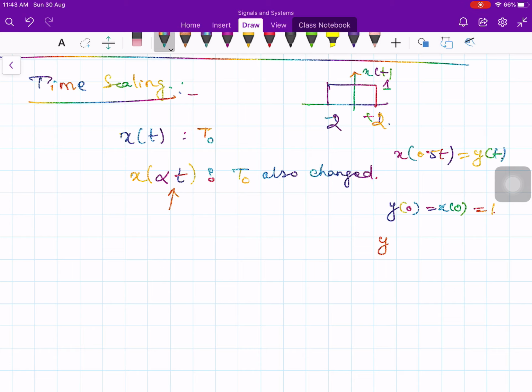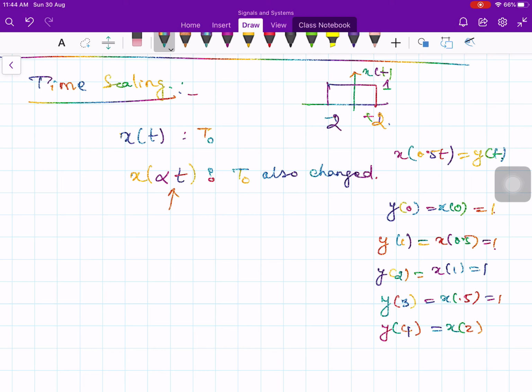Then what is y of 1? Y of 1 is equal to x of 0.5, again 1. Y of 2 is equal to x of 1, again 1. Y of 3 is equal to x of 1.5, again 1. Y of 4 is equal to x of 2, again 1. Y of 5 is equal to x of 2.5, it is 0 from the above figure.